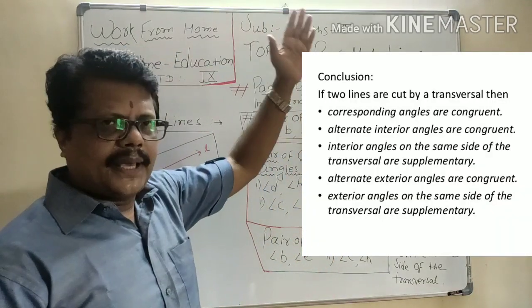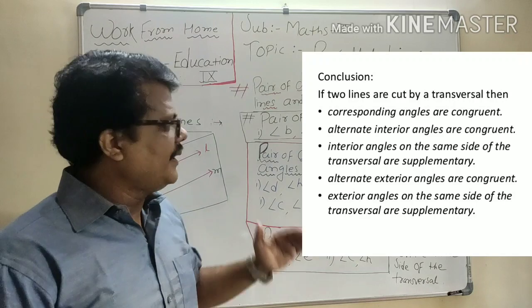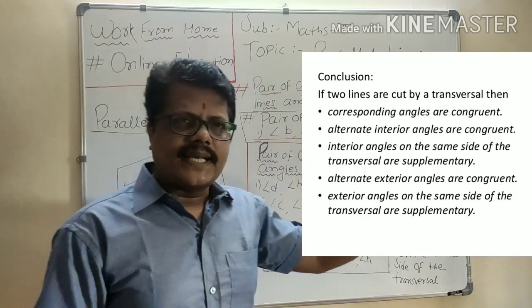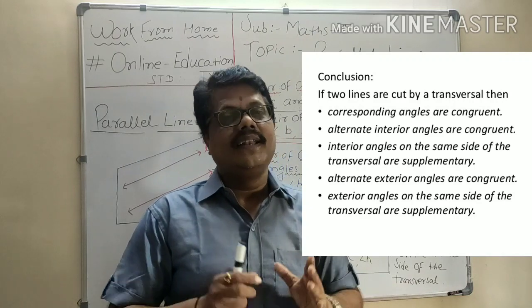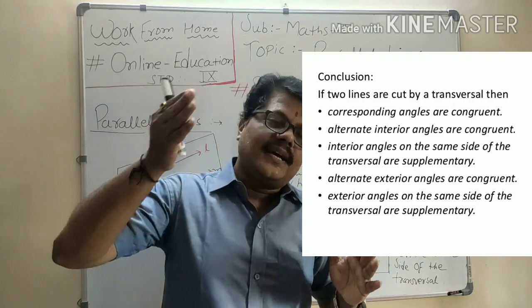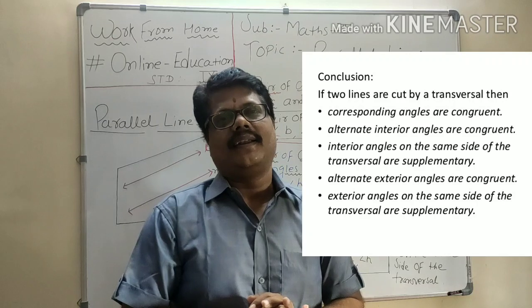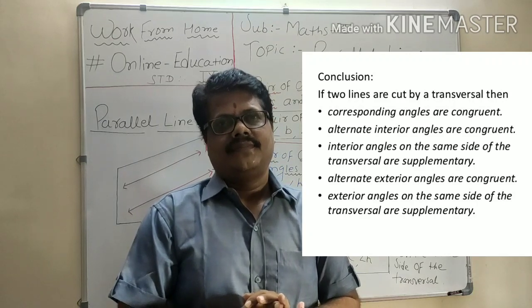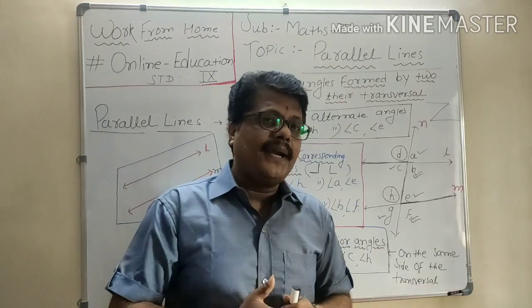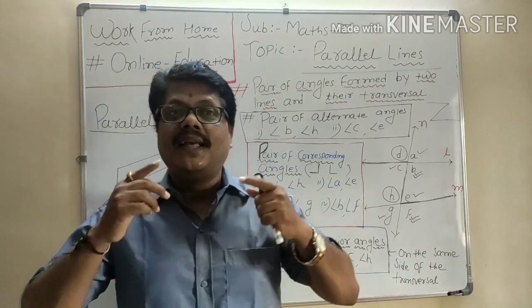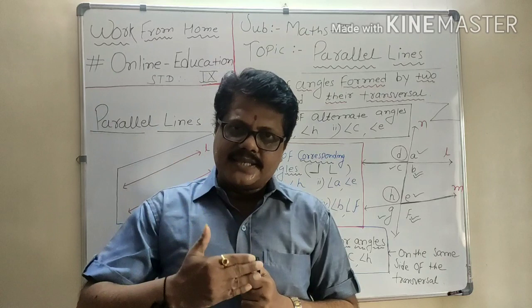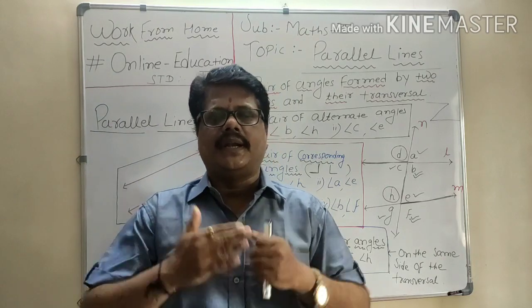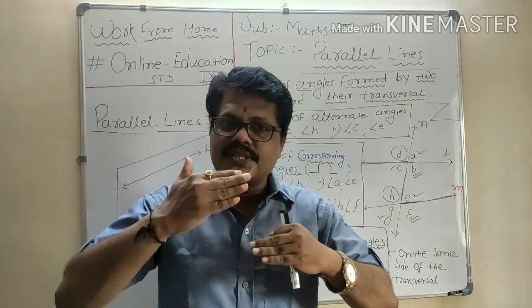Pairs of corresponding angles are congruent. Pairs of alternate angles are congruent. But pairs of interior angles are not congruent. Their sum is equal to 180 degrees. And this property is only applicable when the two lines are parallel. We can also state the converse of this statement. Converse means the opposite of this statement.